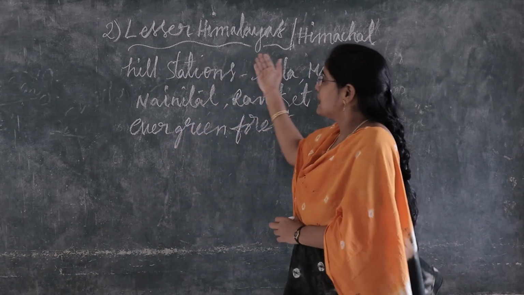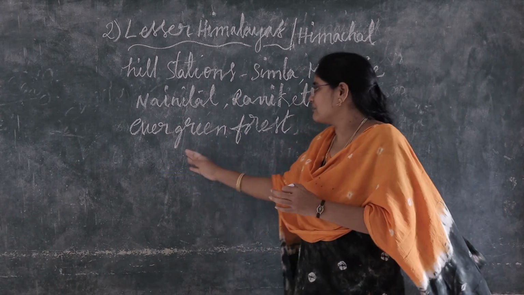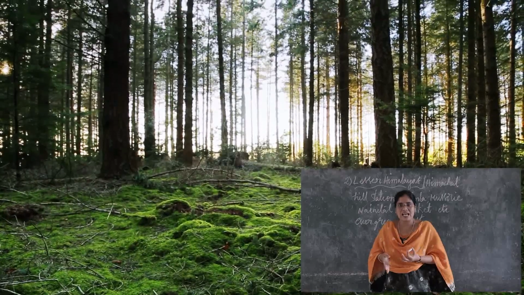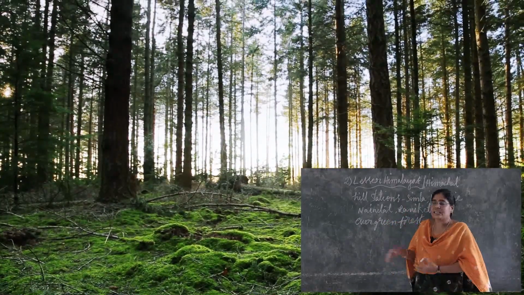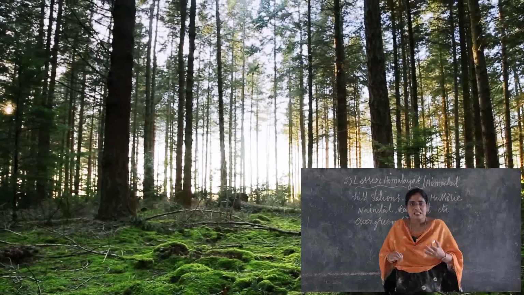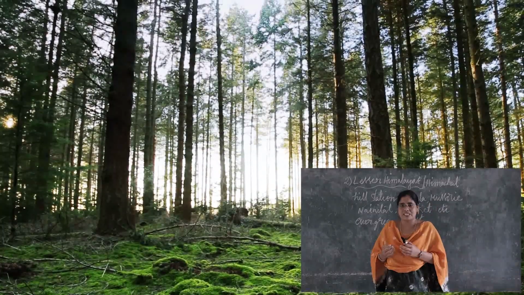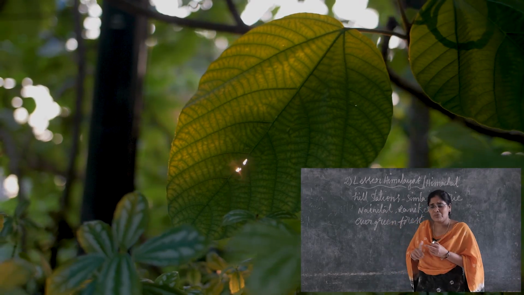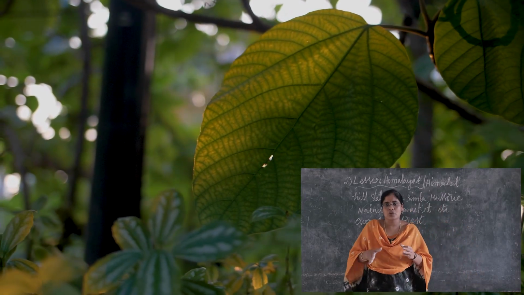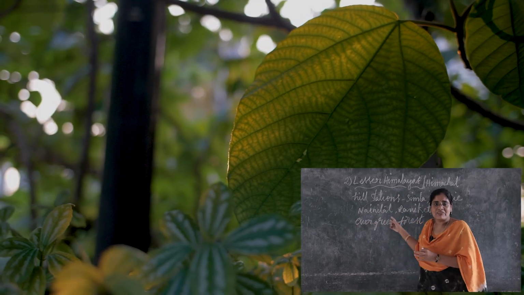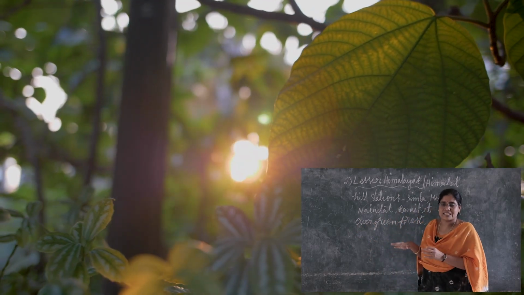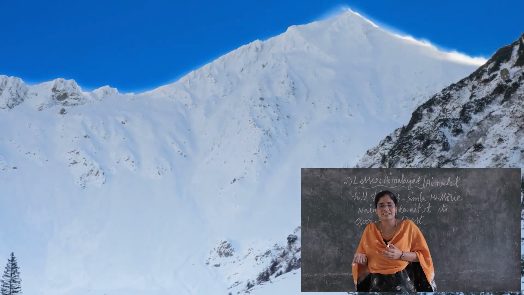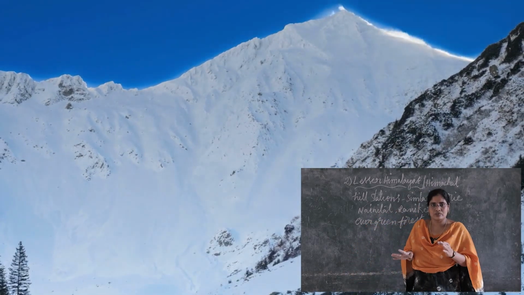And next, Lesser Himalayas are covered by evergreen forest. Children, once you have to recall Himadri. Himadri is covered by ice and snow. Lesser Himalayas are covered by evergreen forest.